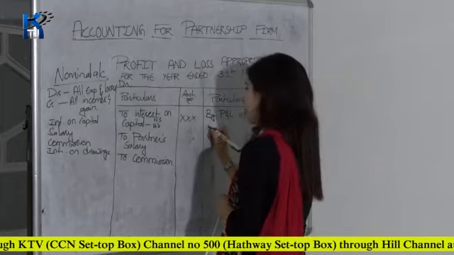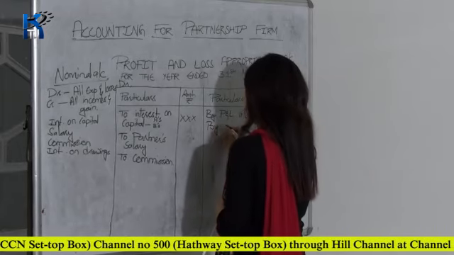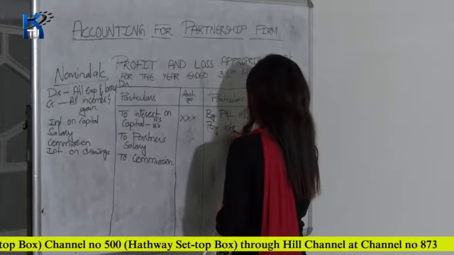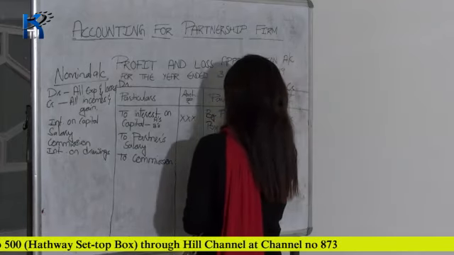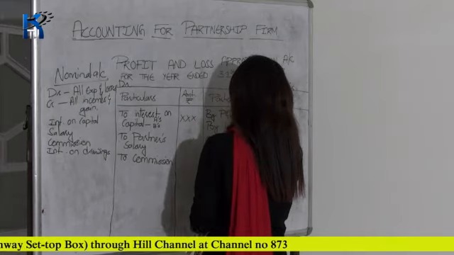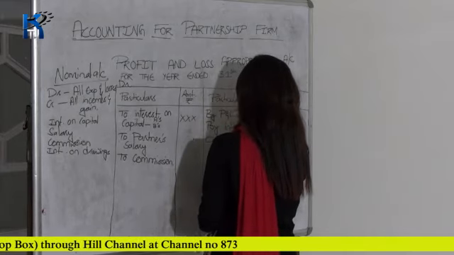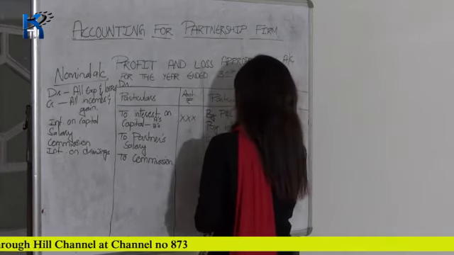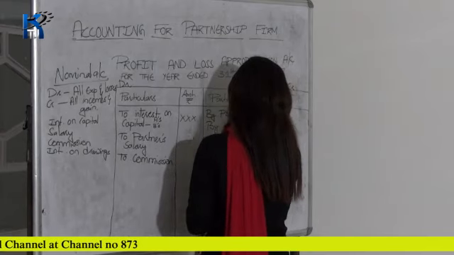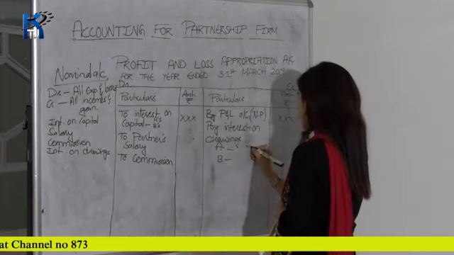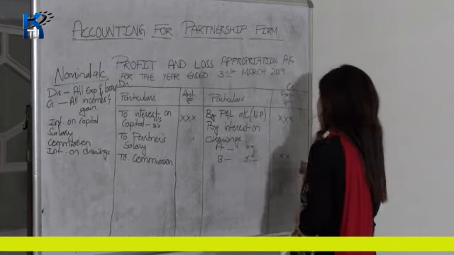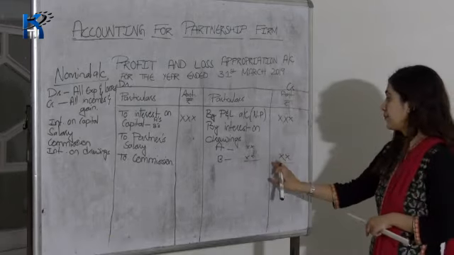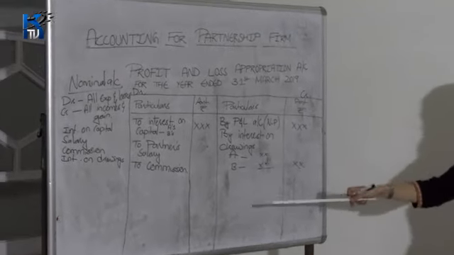Okay, so write by interest on drawing. If both the partners are withdrawing, then you can write A, B and then the amount, total the amount, and write the total amount in this column. Okay, so these are the items.